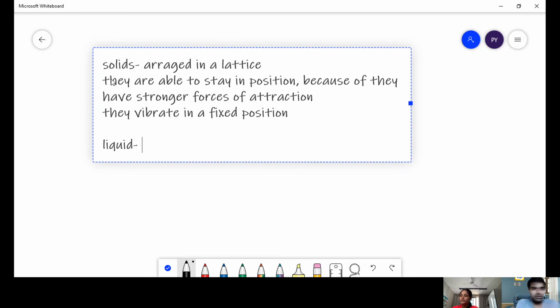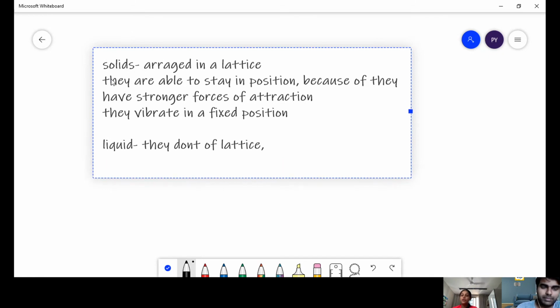So let me just quickly write it down for you. Here in liquids, what happens? They don't have lattices. They have a weaker force of attraction compared to solids, which causes the molecules to move and collide around more frequently than in solids.